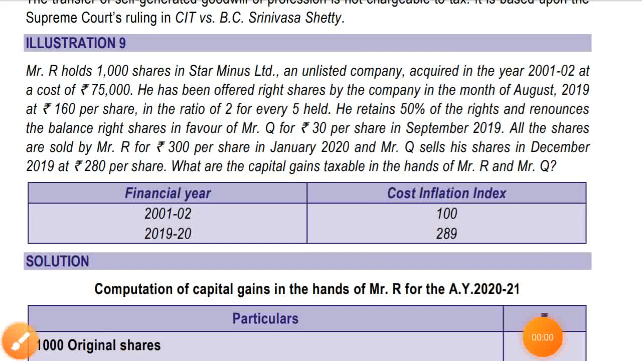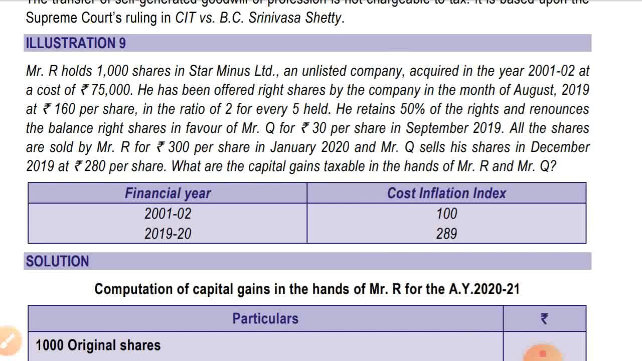Now let's start with illustration number 9. Mr. R holds 1000 shares in Star Miners Limited, an unlisted company, acquired in the year 2001-2 at a cost of rupees 75,000. He has been offered right shares by the company in the month of August 2019 at rupees 160 per share in the ratio of 2 for every 5 held. That means he is receiving 400 right shares.